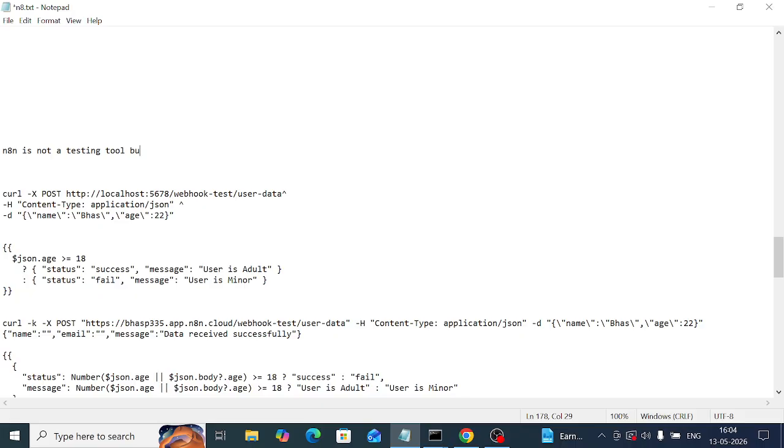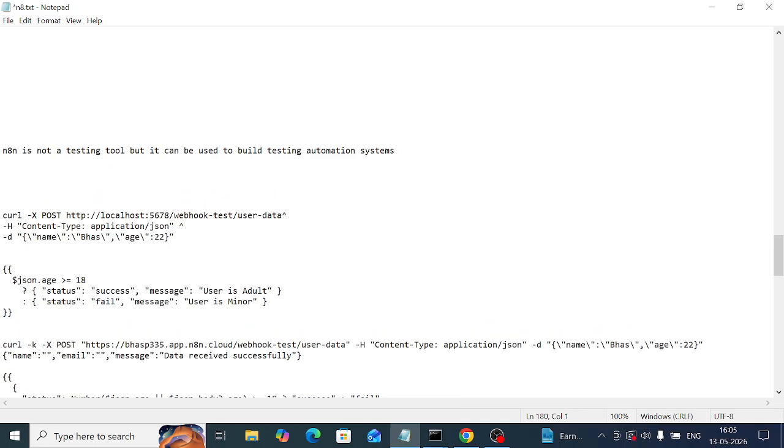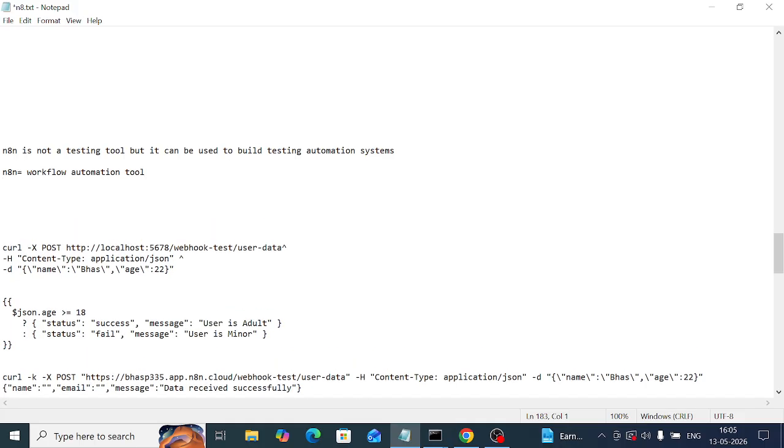Okay, but it can be used to build testing automation systems. Simply put, n8n is a workflow automation tool, not a testing tool.